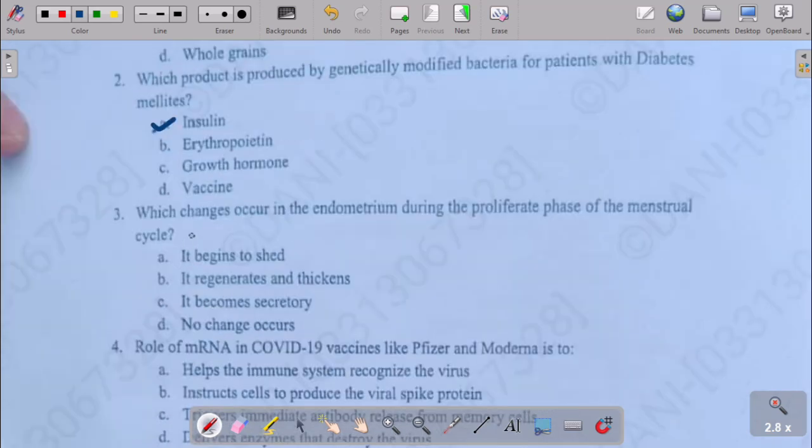So the next question is: what change occurs in the endometrium during the proliferation phase of the menstrual cycle? Option A, it begins to shed. Option B, it regenerates and thickens. Option C, it becomes secretory. Option D, no change occurs. So the right option is option B, it regenerates and thickens.